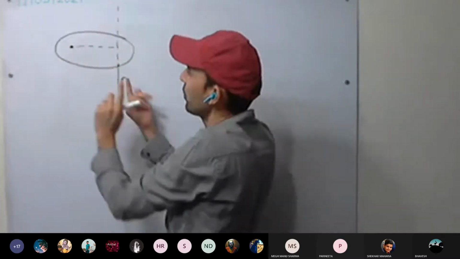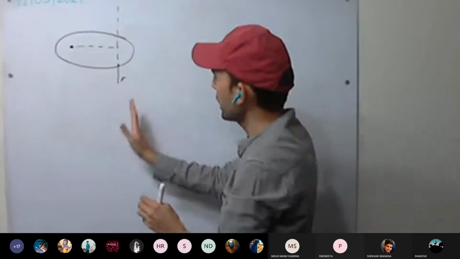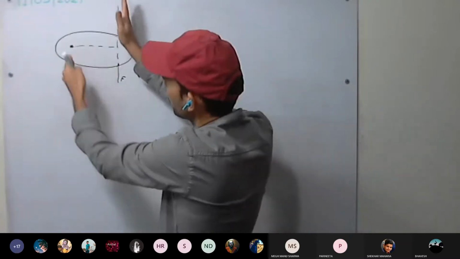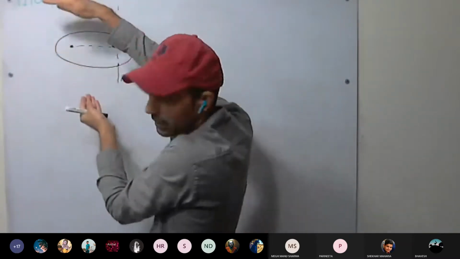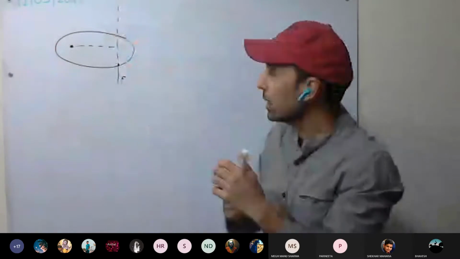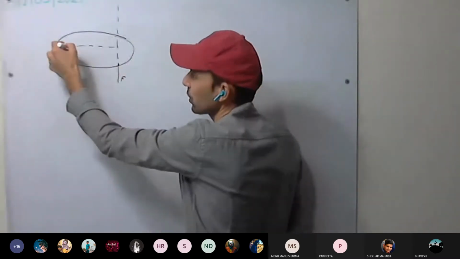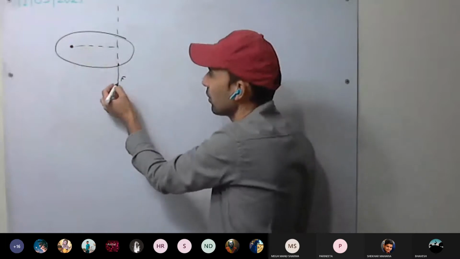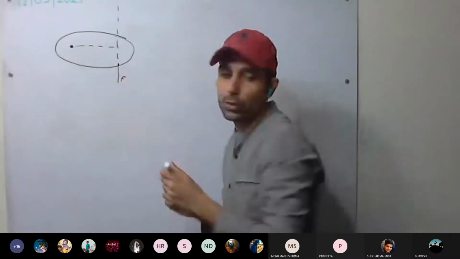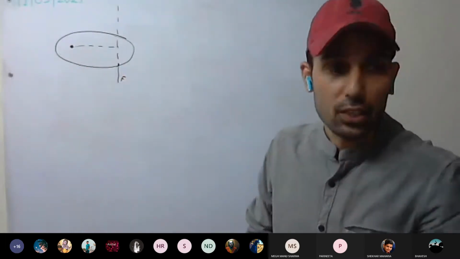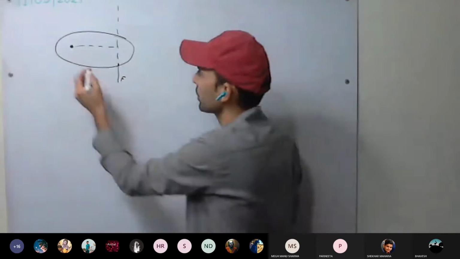We require two forces to rotate: one force in this direction, another force in the other direction. Then only it will rotate. When we apply force here and have the pivot here, this is the axis of rotation. So with force here, a reaction is produced at the pivot point.